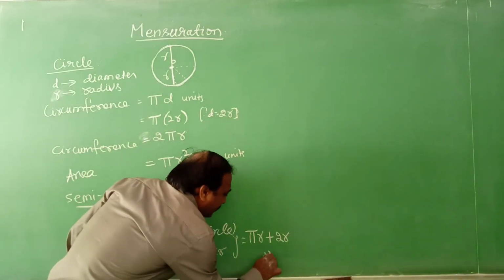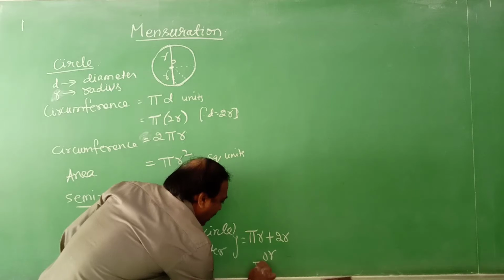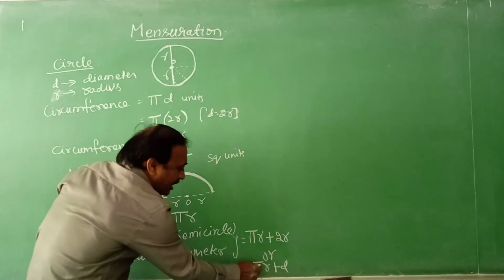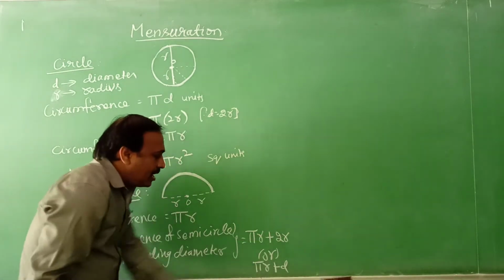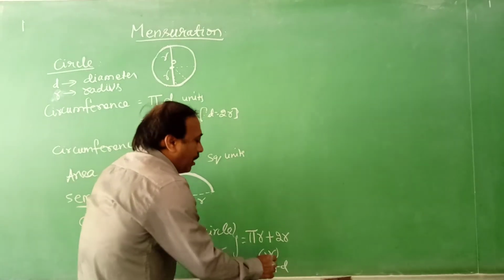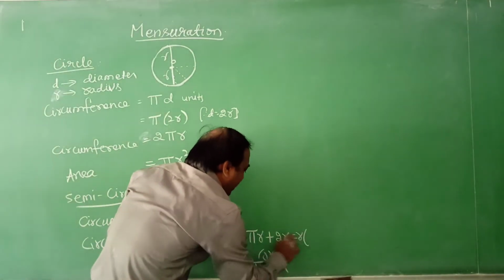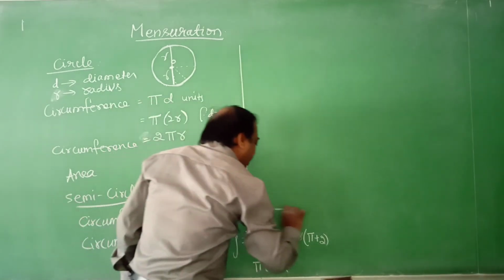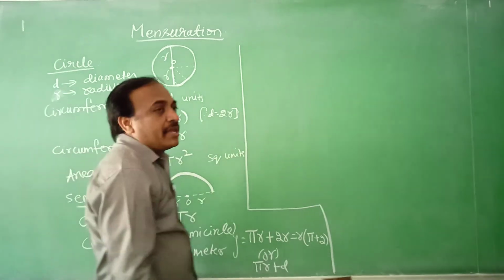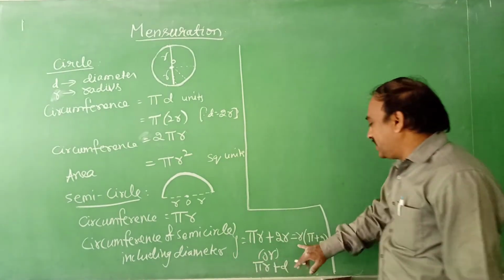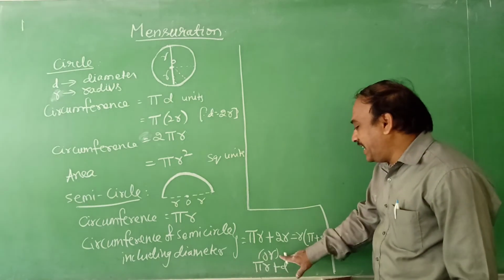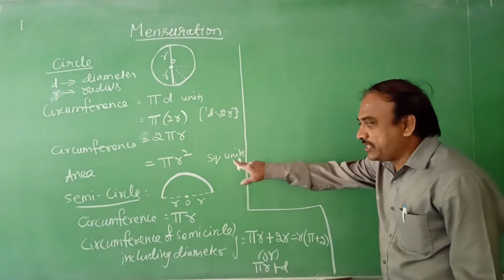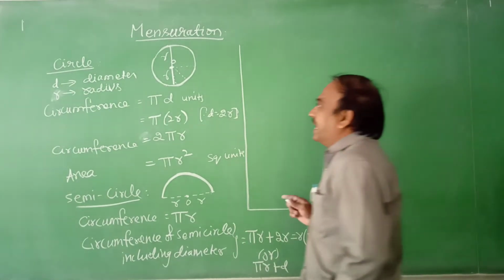You can take r out: pi r plus 2r can be written as pi r plus d, where d is the diameter, or if you take r common, r times pi plus 2. This is the circumference of a semicircle. Either pi r plus 2r, or pi r plus d, or r into pi plus 2. Next, area.